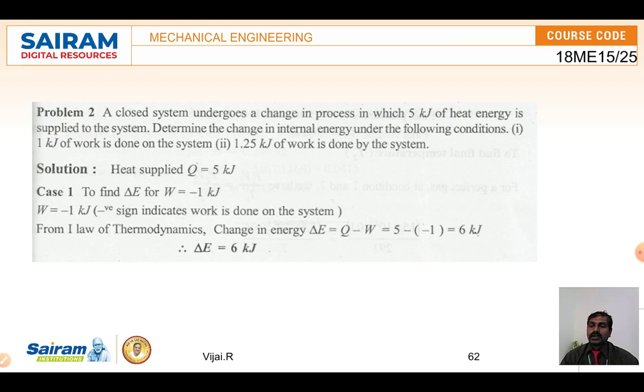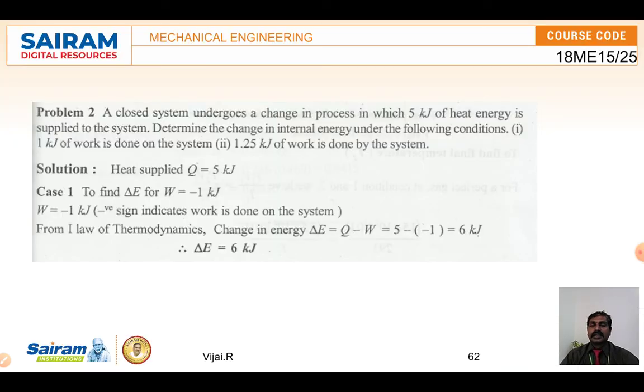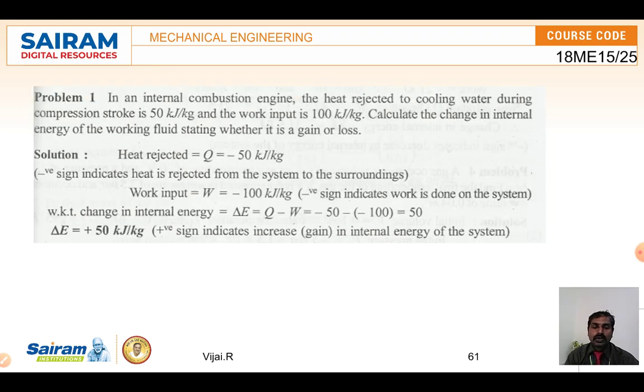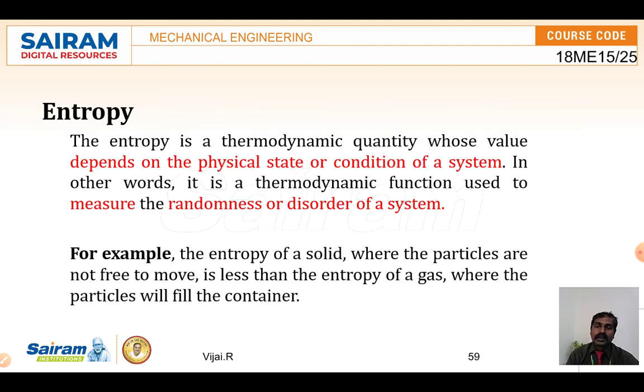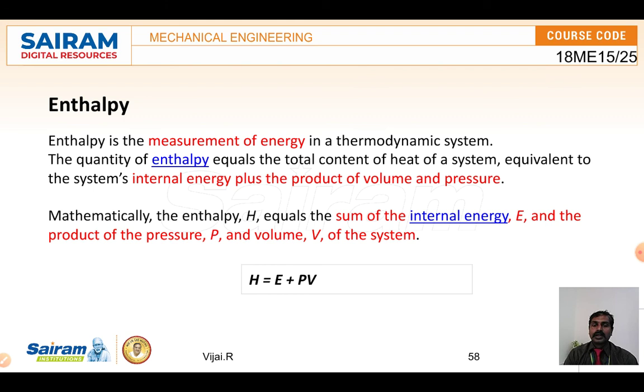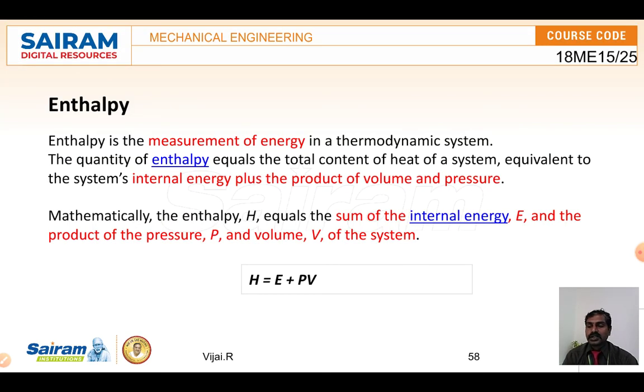So this is how the internal energy can be calculated with the help of the formula delta E is equal to Q minus W. This heat, work and internal energy, the entropy and the enthalpy, are very important in any thermodynamical system. The thermodynamical property enthalpy, as we said, is a measurement of energy. In the further problems, there is hfg and enthalpy. These are all the things we are going to find.